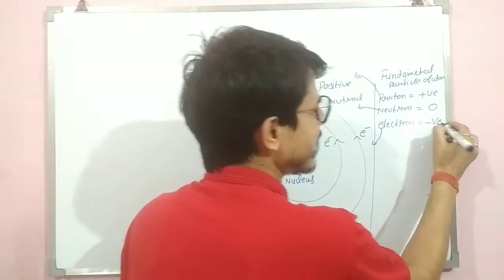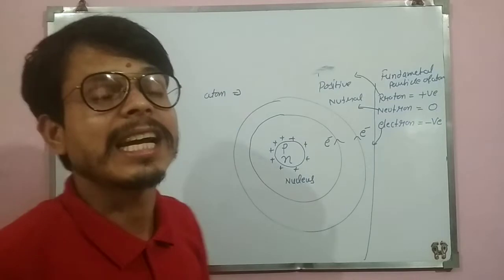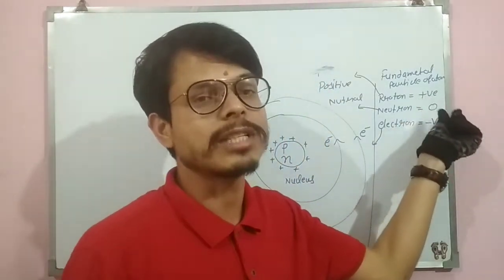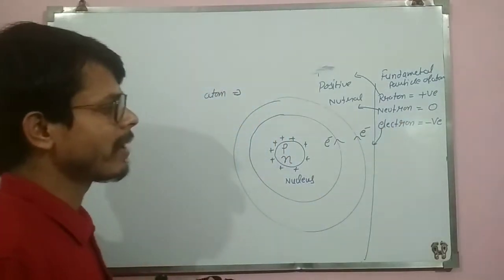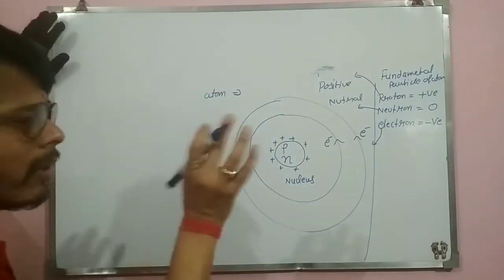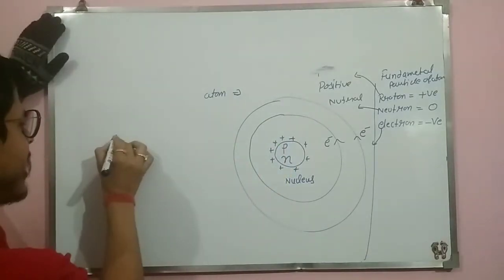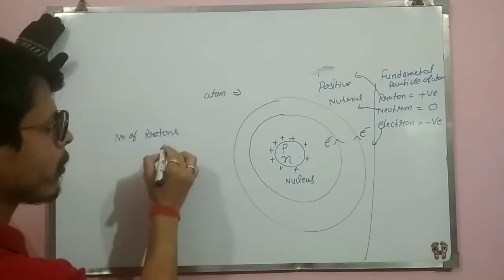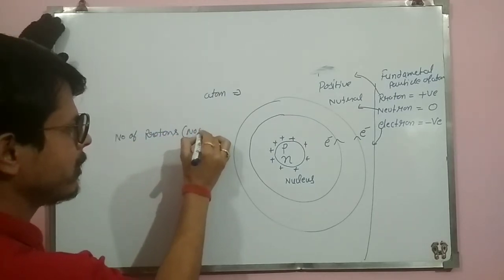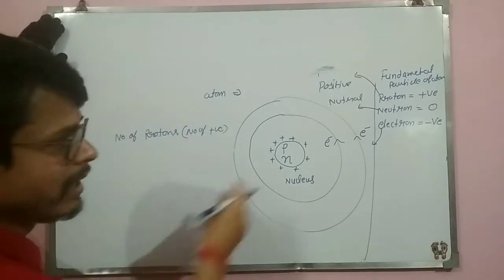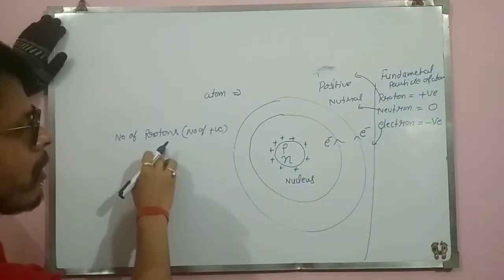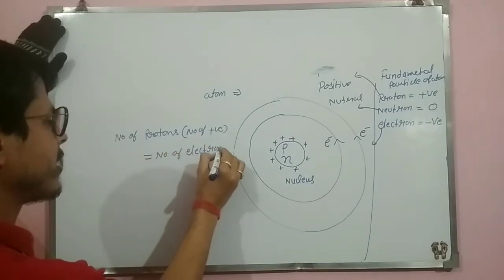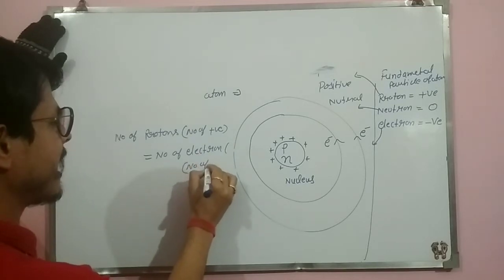इलेक्ट्रॉन्स आर negatively charged. Which type of charge? Negative charge. Electrons are negative sign, protons are positive, and neutrons are neutral. These are the three fundamental particles in an atom. Now we come to chemistry. We know in chemistry that number of protons means number of positives. कह सकते हैं भाई प्रोटॉन्स पॉजिटिव है. नंबर ऑफ प्रोटॉन्स always equal to number of electrons. Number of electron is number of negative.